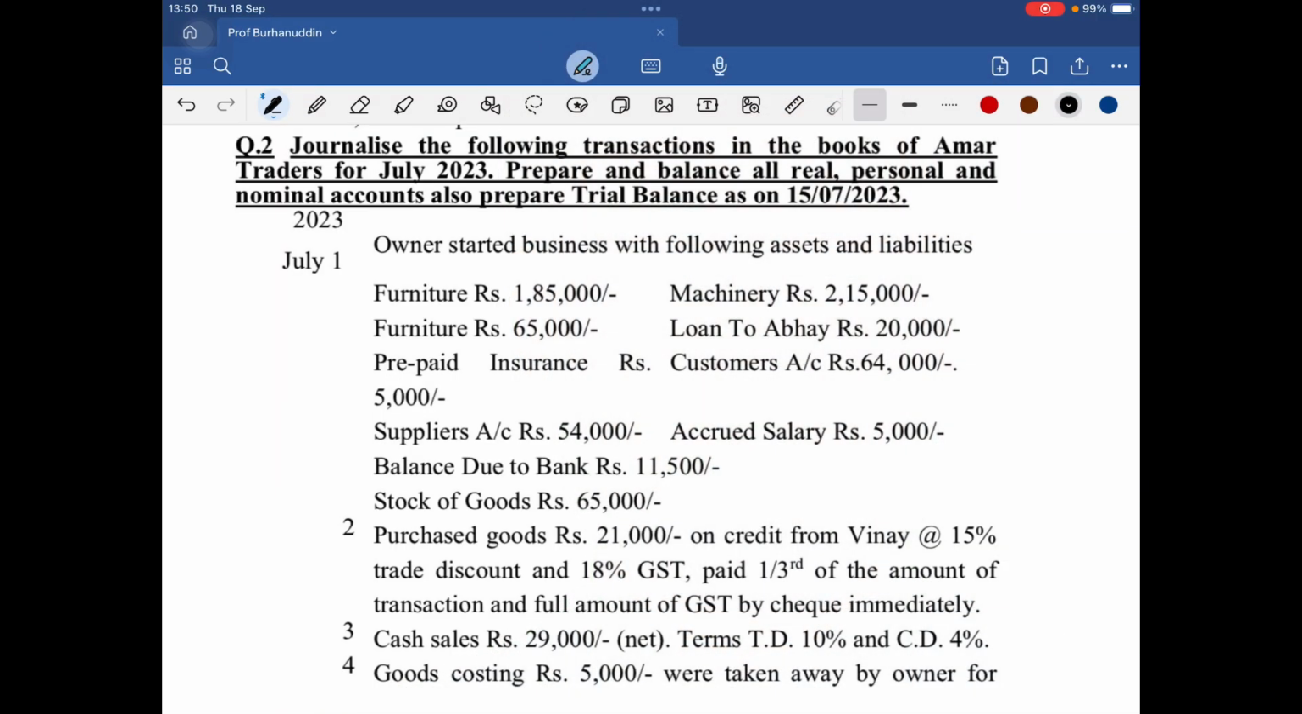Journalize the following transactions in the books of Amar Traders for July 2023. You also have to prepare and balance all the real, personal, and nominal accounts, and also prepare the trial balance. So this is a full-fledged question whereby you first get the transaction, enter it into the books of accounts, make the ledger, make the trial balance, and everything. So it is going to be a little lengthy.